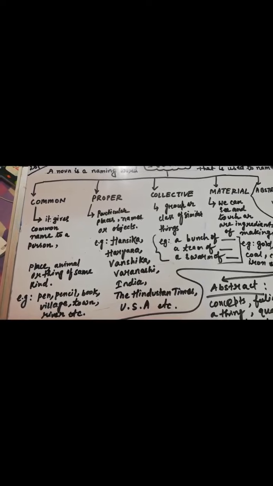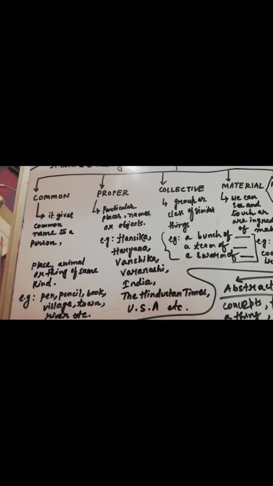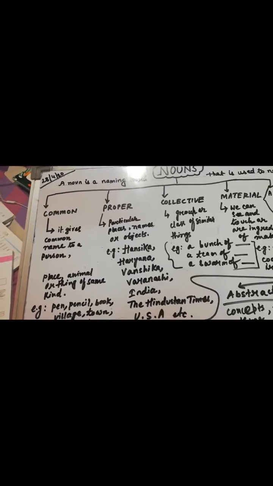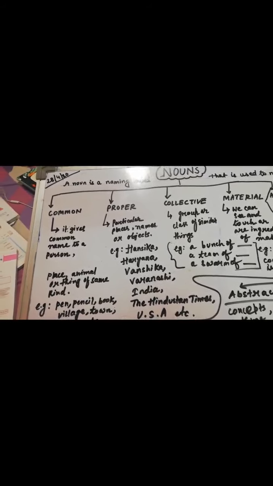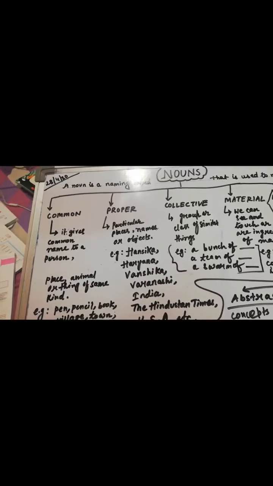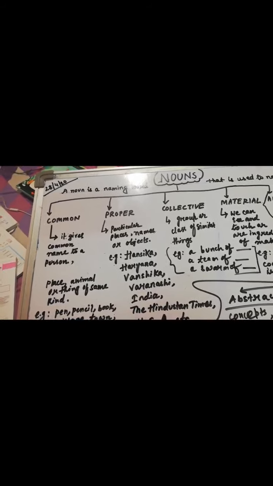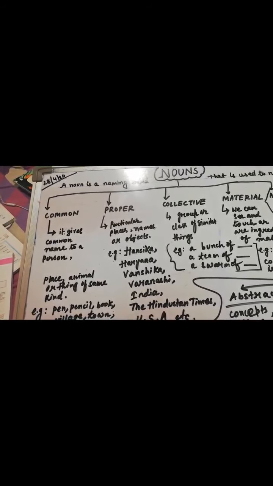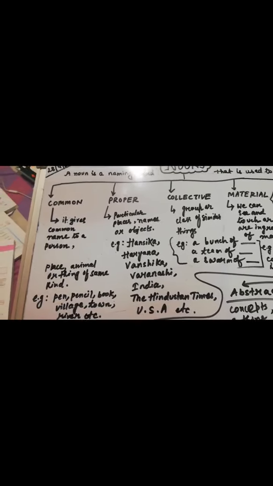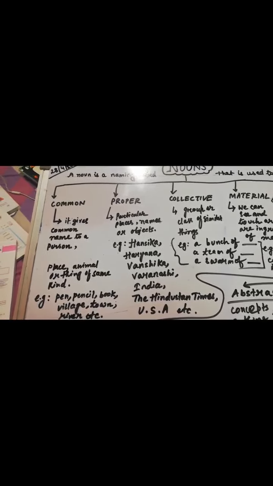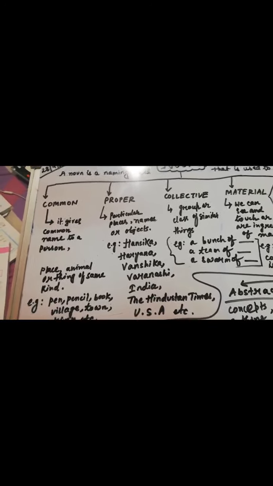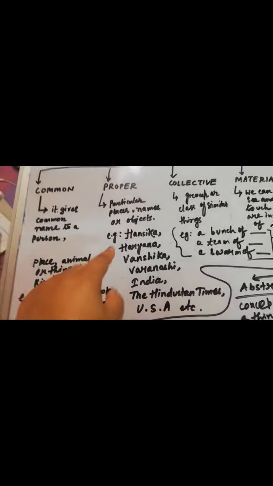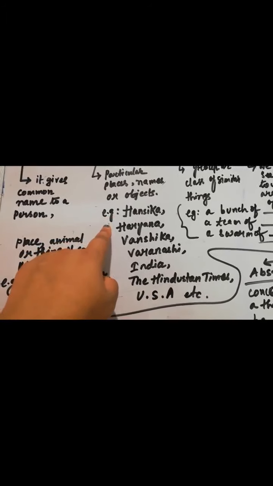So my next type of noun is proper noun. So what is the proper noun? Nouns that name particular places, persons, or objects are called proper nouns. So by this, we can assume there should be a particular name of a person, a particular place, and particular objects. It means there should be a specific name mentioned. Right? I have given a few examples so you will understand.